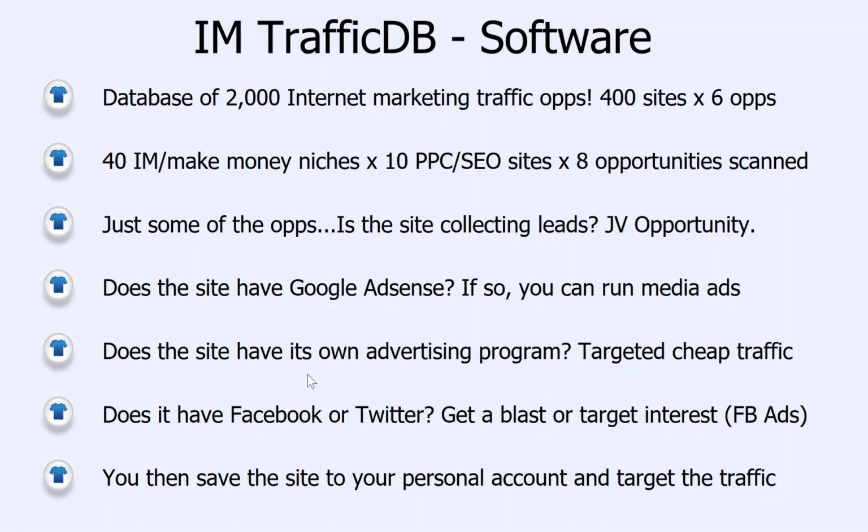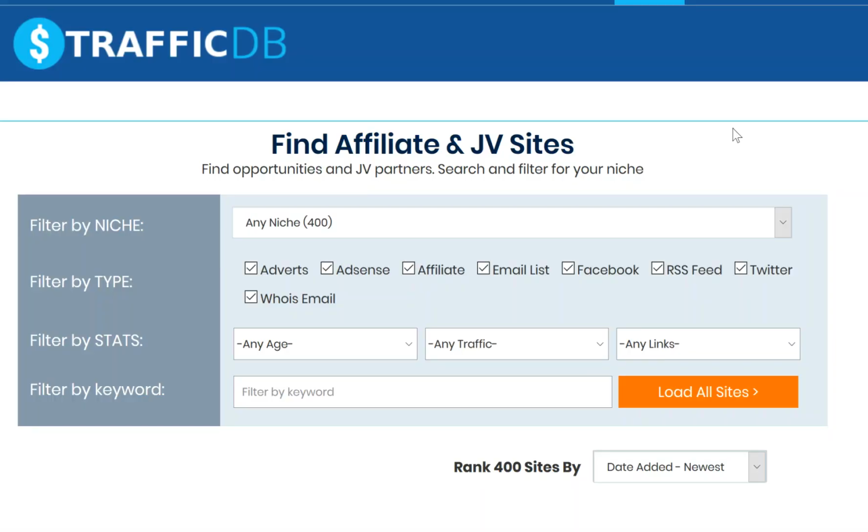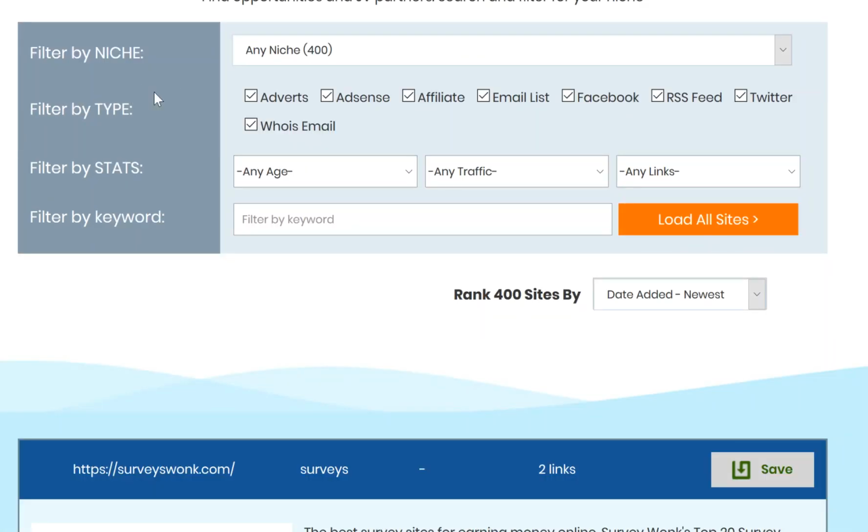Once we find sites we like the look of, we can then save them to our account, and then return later and look to target some traffic. So this is how the panel works. Firstly, we can filter by niche, and these are basically the keywords that I mentioned before, that we can target and focus on. We can also filter by the type, and I'll just run through what each of these different opportunities mean.